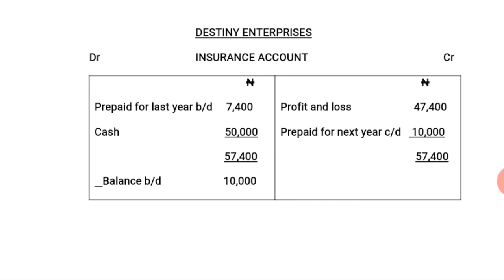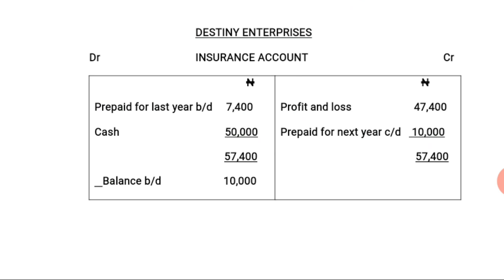Let's now use the ledger to illustrate the posting from the procedures. So the name of the business, Destiny Enterprises. We have the debit and credit side of the ledger, and the name of the expense is insurance account. Our denomination is naira on both sides.